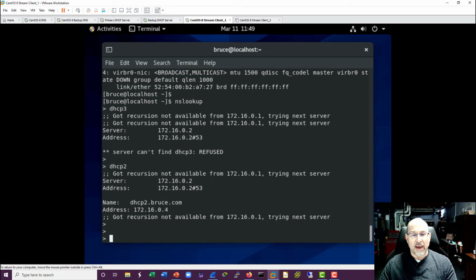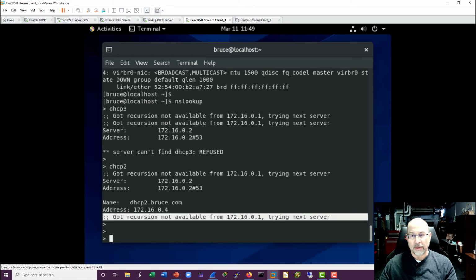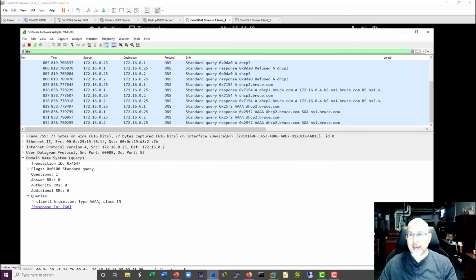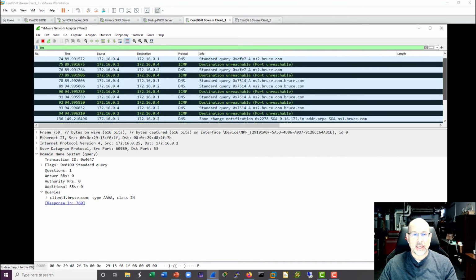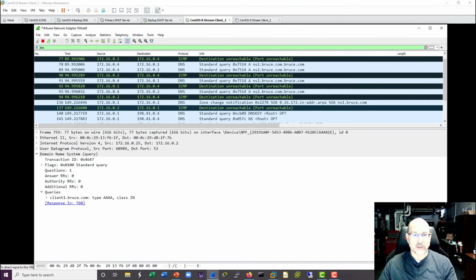And remember that when you query servers, we have a couple of servers that are in there in resolve.conf. So that's kind of what this messaging is all about. Now what I was going to show you is that every once in a while you'll get a port unreachable even though the service is actually there.